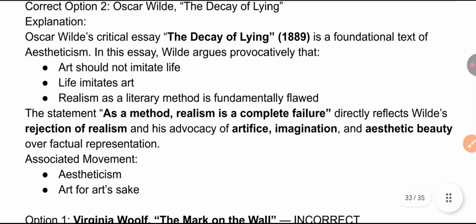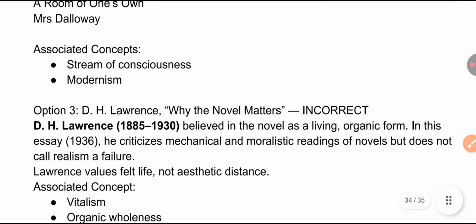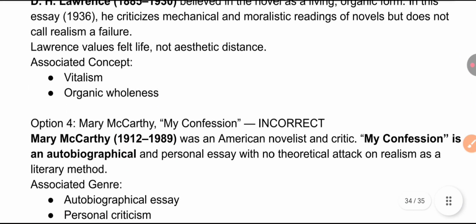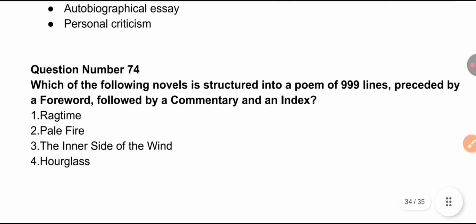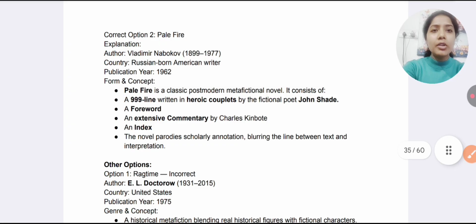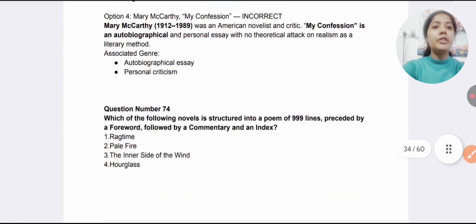Option 1, Oscar Wilde, The Decay of Lying. Remember the work associated with the writer. I have tried to add the concept and why the other works are not associated. That is also mentioned here. Now let's see the next question, we have question 74.